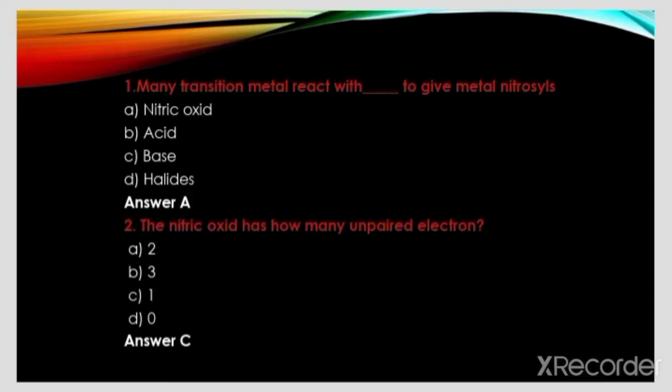First of all, many transition metals react with dash to give metal nitrosyl. Nitric oxide, acid, base, halides. The answer is A. Nitric oxide. Nitric oxide has how many unpaired electrons? 2, 3, 1, 0. The answer is C. 1.